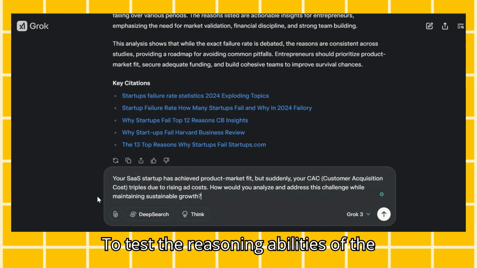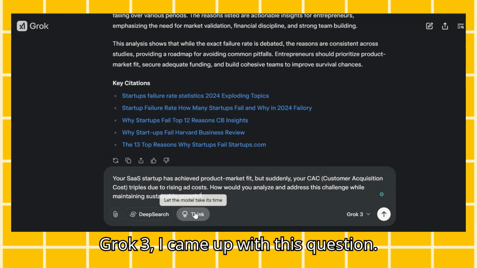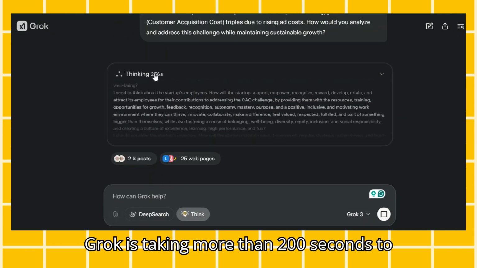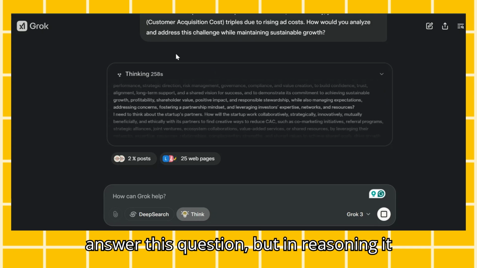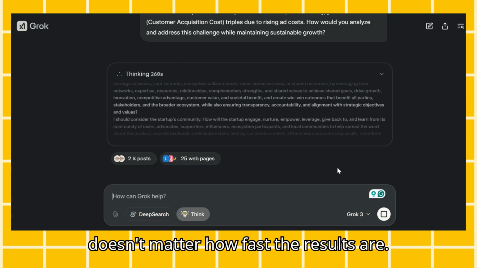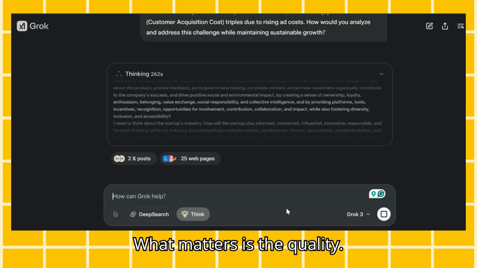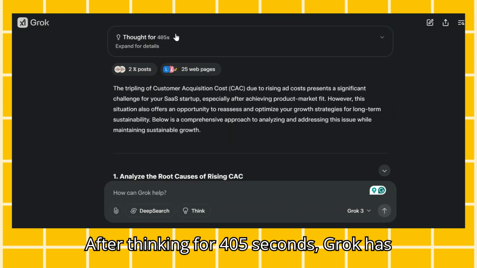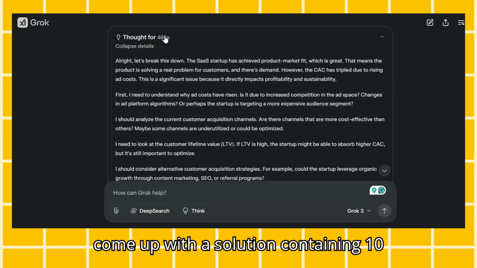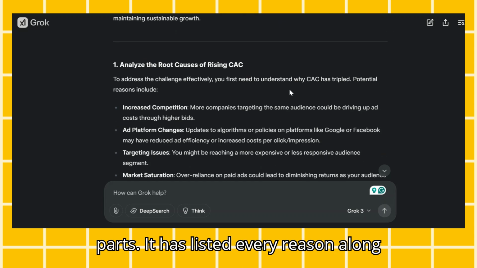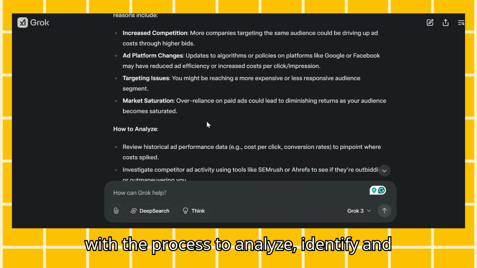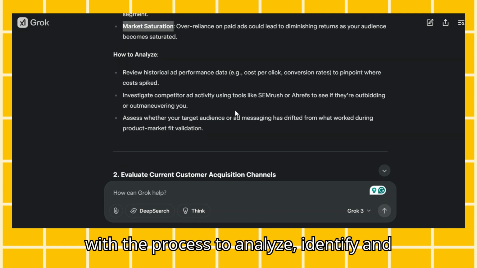To test the reasoning abilities of the Grok 3, I came up with this question. Grok is taking more than 200 seconds to answer this question. But in reasoning, it doesn't matter how fast the results are, what matters is the quality. After thinking for 405 seconds, Grok has come up with a solution containing 10 parts. It has listed every reason along with the process to analyze, identify, and fix them.